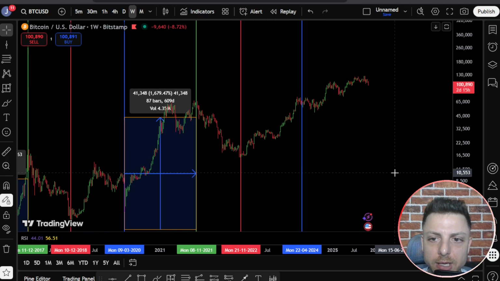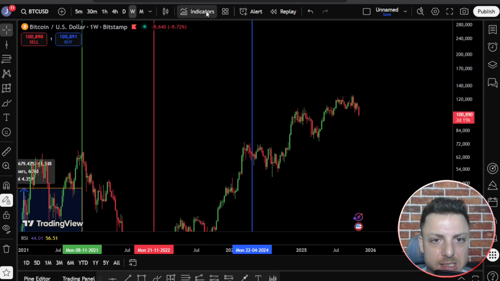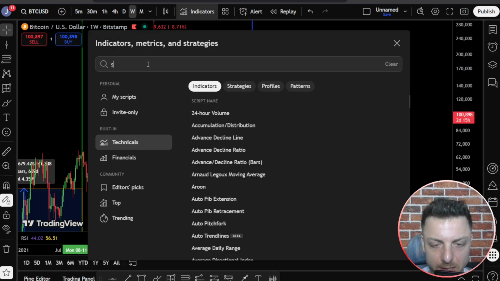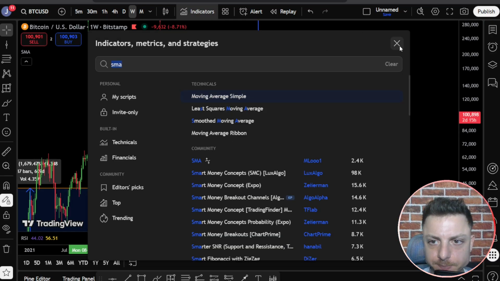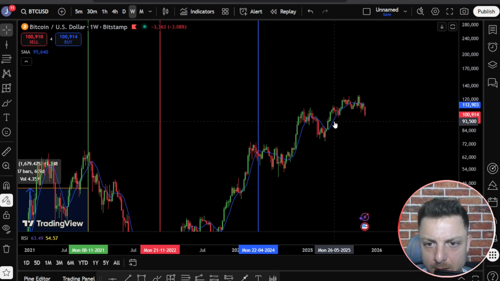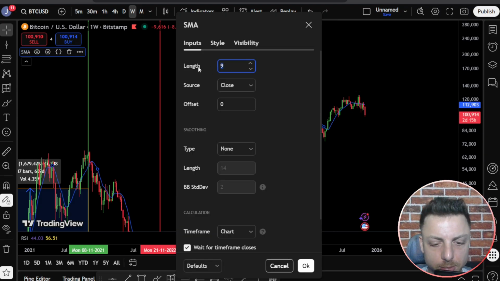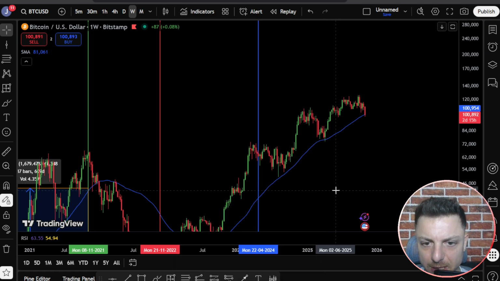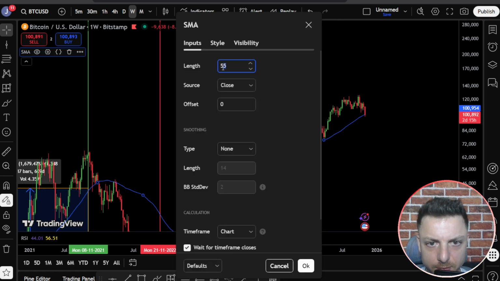We're actually supporting off the 50 weekly simple moving average. Let me add that onto the chart right here. This is something that a lot of people are talking about. Add this to the chart. Double click and change. I believe it was the 50 or 55. We'll just begin with 50. Actually, change it to 55. Does that measure a little bit better? I believe it was the 55. Let's change it over to 50. 50 just makes a lot more sense.